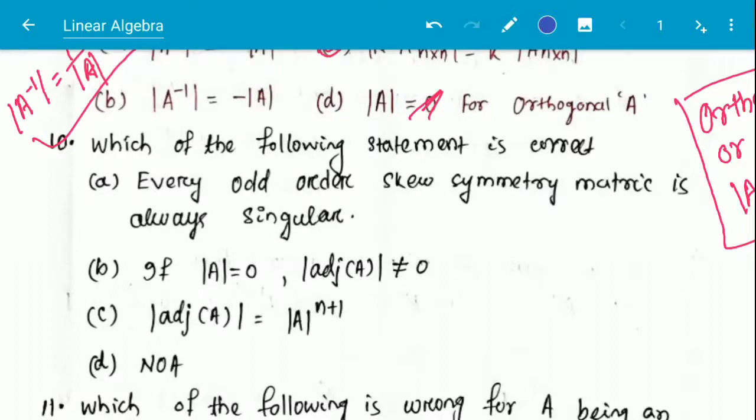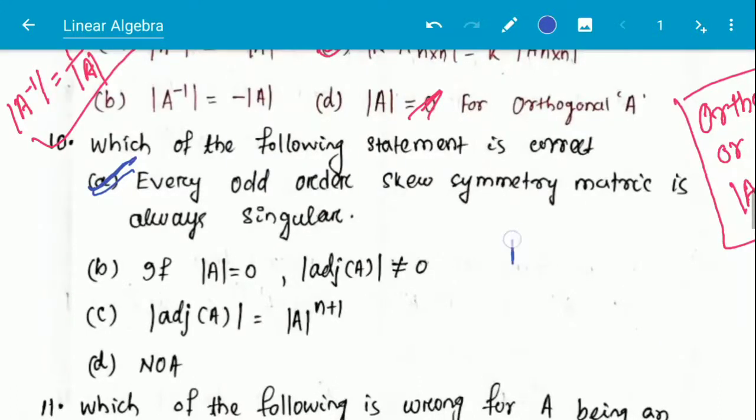So here option A, every odd order skew symmetric matrix is always singular, is the correct answer. Singular means A mod will be equal to 0. This is the singular matrix definition.